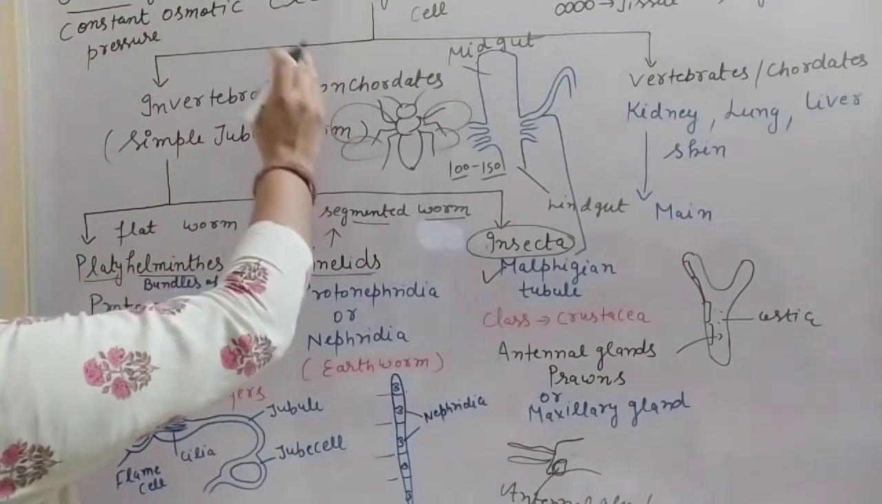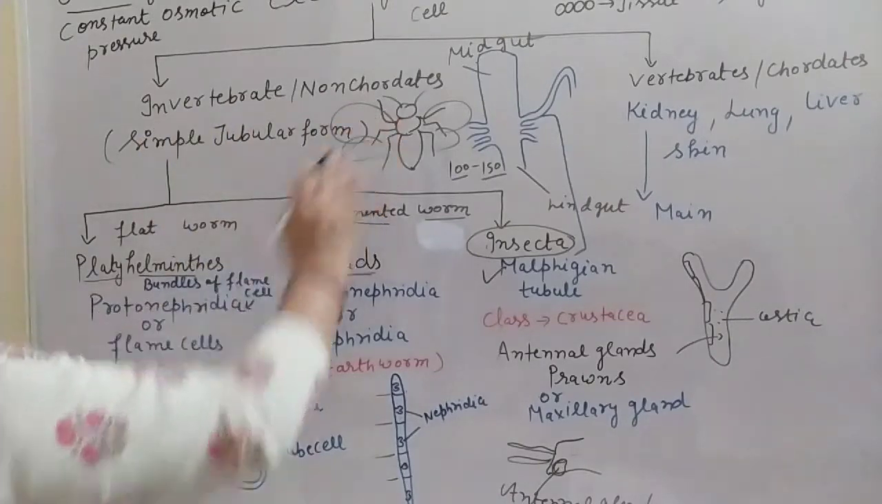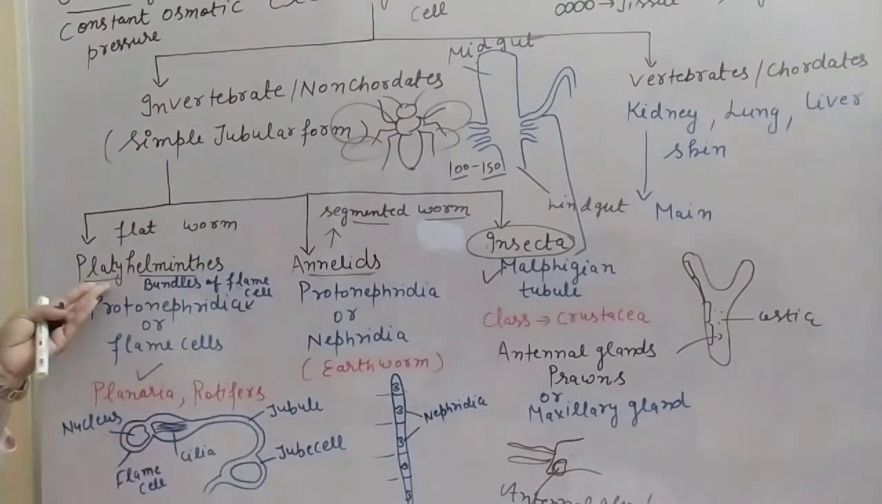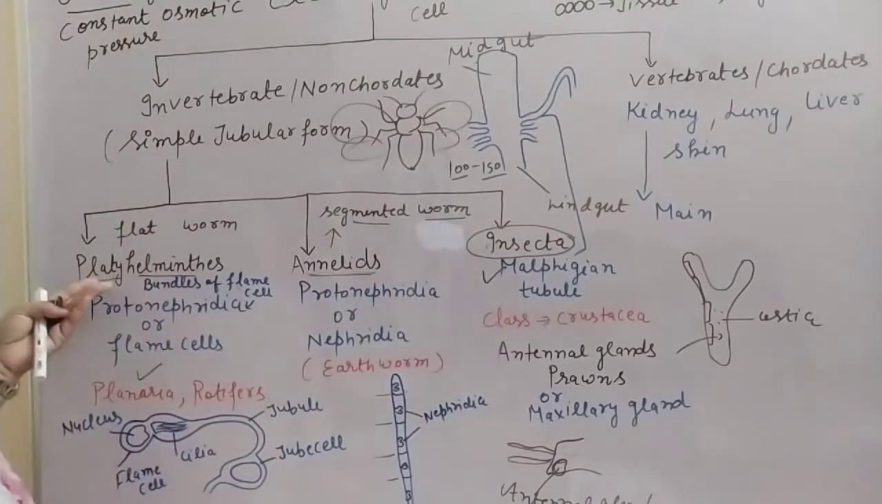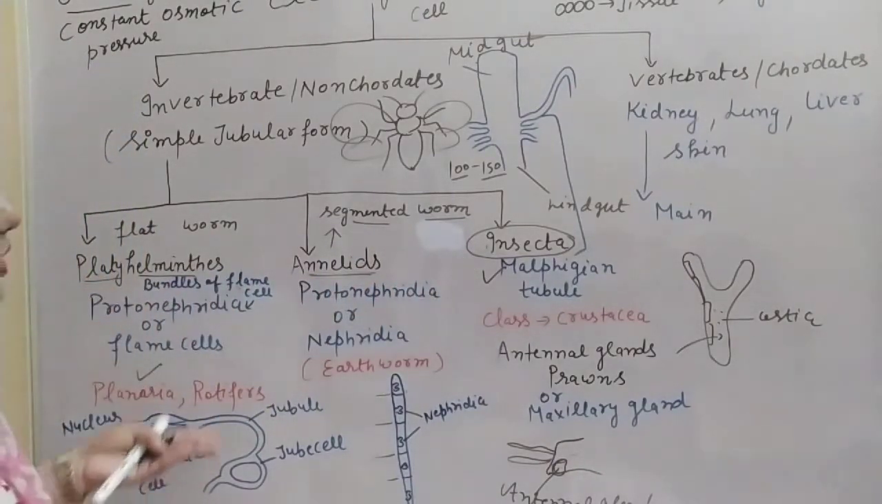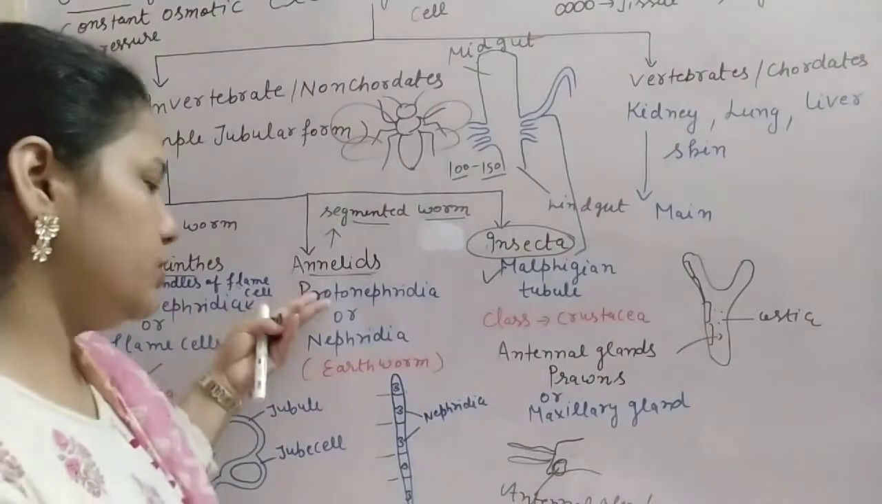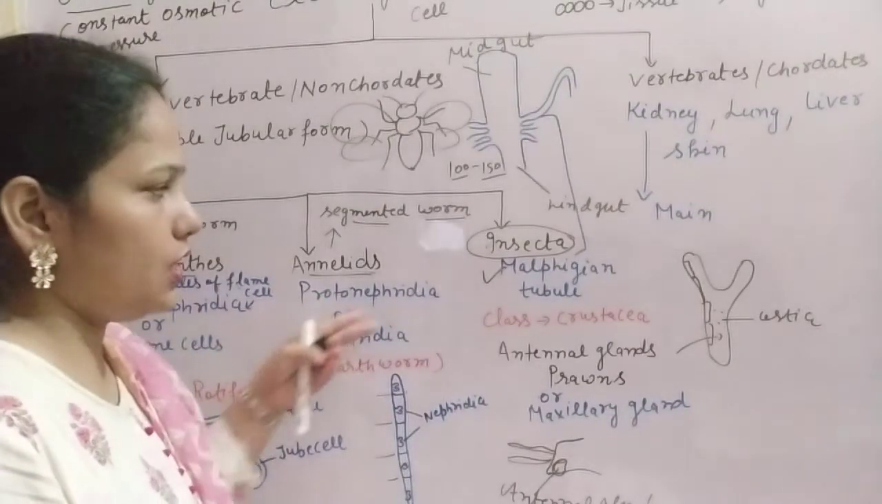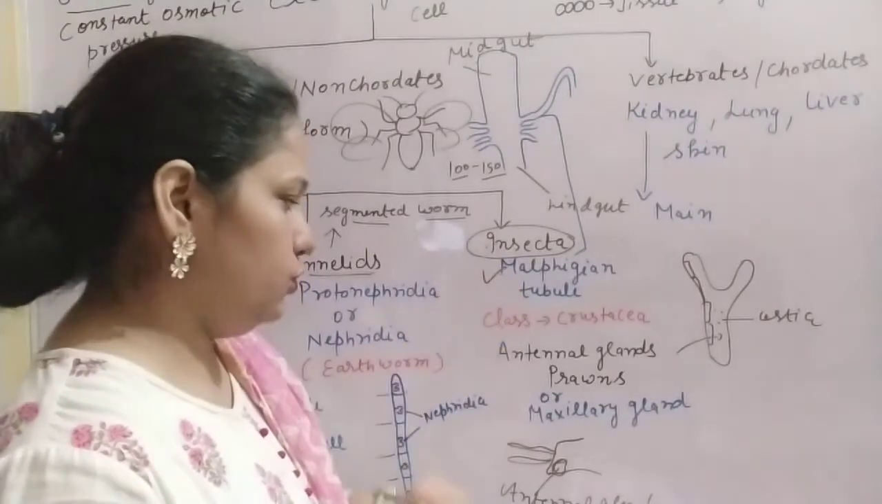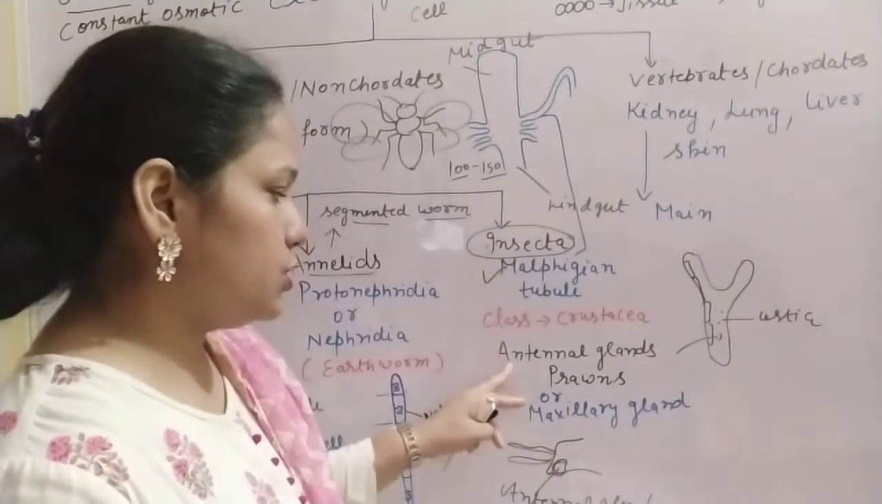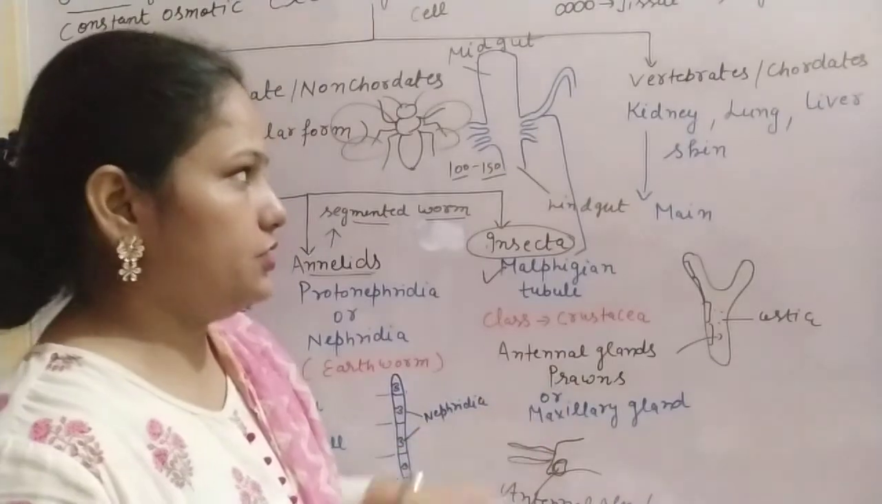So we have discussed the excretory structures or organs in case of invertebrates. In platyhelminths, annelids, and insecta: in platyhelminths, flame cells are there; in annelids, the protonephridia or the nephridia; in case of insecta, Malpighian tubules; and in case of crustacea, the antennal gland.